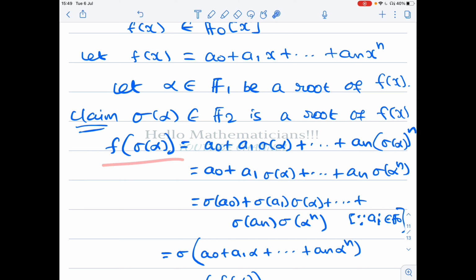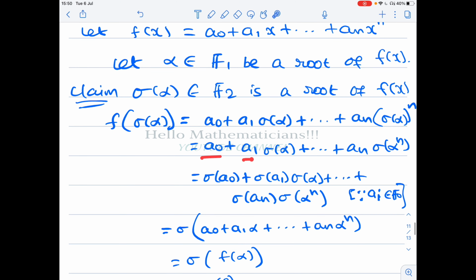So f of sigma of alpha equals a naught plus a1 sigma of alpha plus etc., a n sigma of alpha whole power n. But sigma of alpha whole power n equals sigma of alpha power n. Sigma of alpha squared equals sigma of alpha whole squared because sigma respects the multiplication. So we can take the powers inside. Now we have all the coefficients. Now f is a polynomial over the prime field f naught.